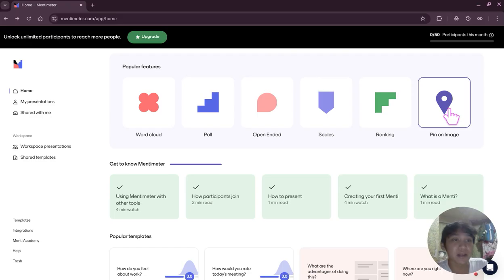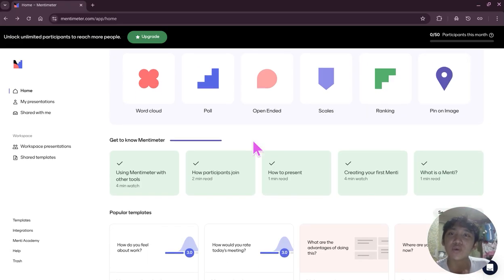And lastly, pin on image. This is one of the coolest features, actually. It allows your audience to drop a pin on an image. It is ideal for map activities, diagrams, seating plans, or identifying parts of pictures.